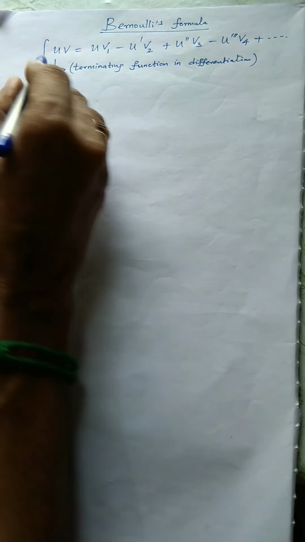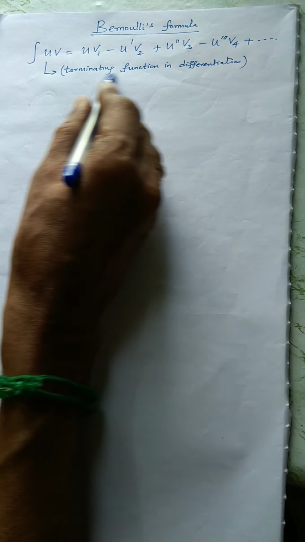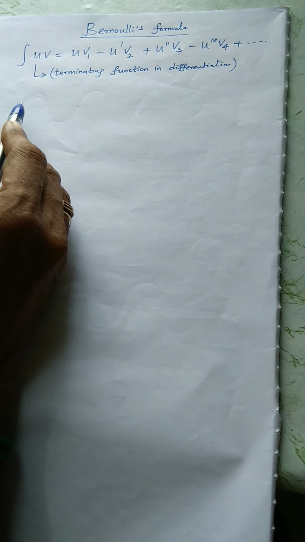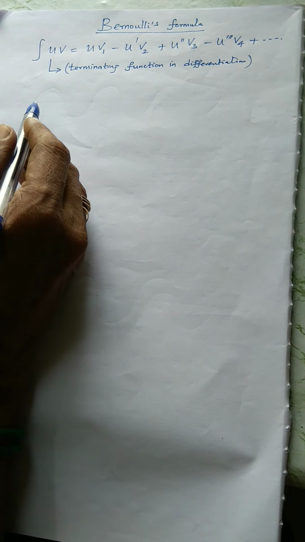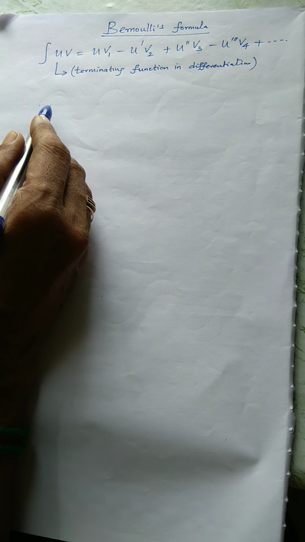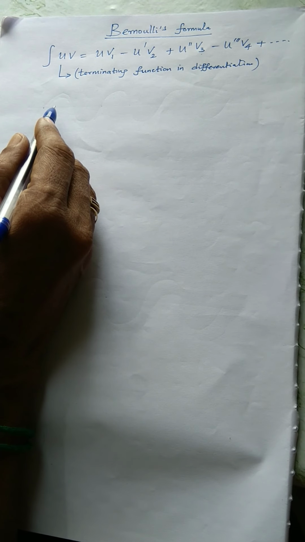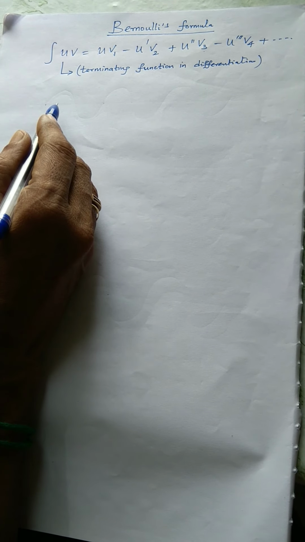Now, what is our choice of u? Always a terminating function in differentiation. What I mean by terminating function in differentiation, for example, you take x square. What is the derivative of x square? 2x. Again, if you differentiate, you will get 2 and then zero. That is what I mean by terminating function.